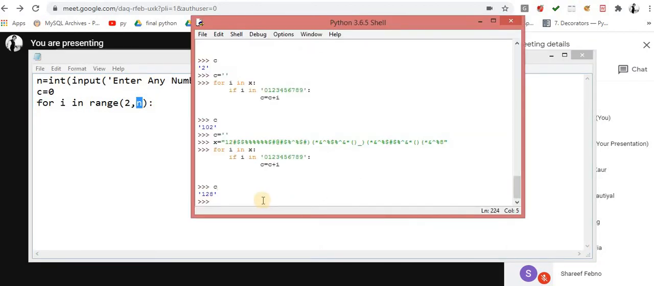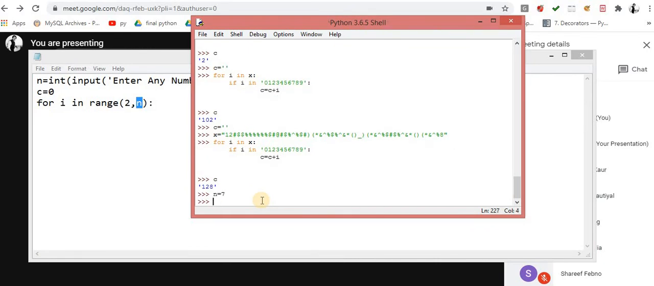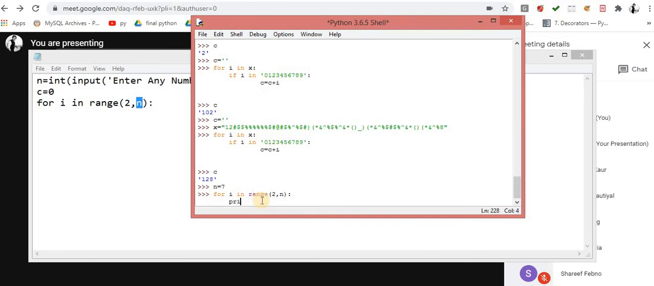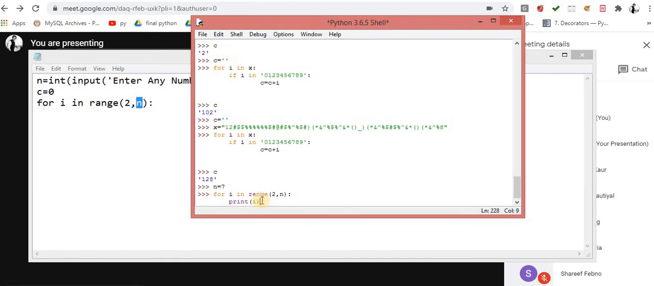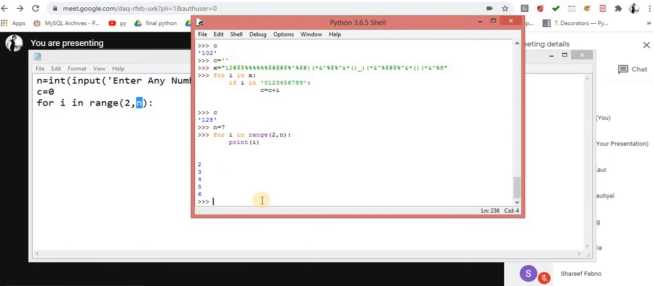For example, if you have any doubt, let me show you the practical. I am taking n value 7 and for i in range of 2 to n. Now you will get the output. I am printing this i. What is happening over here? Now you can check it out: 2, 3, 4, 5, 6. You are getting this output. So now the first terminology is clear.